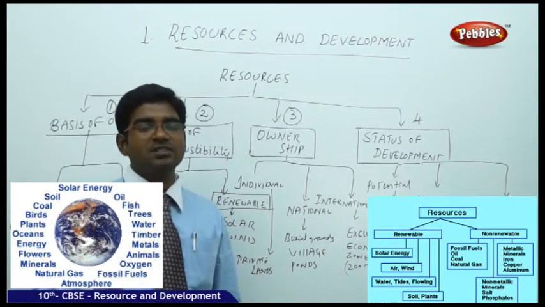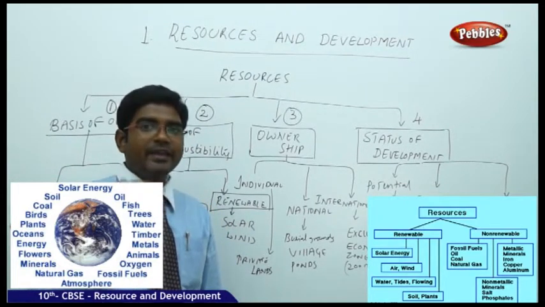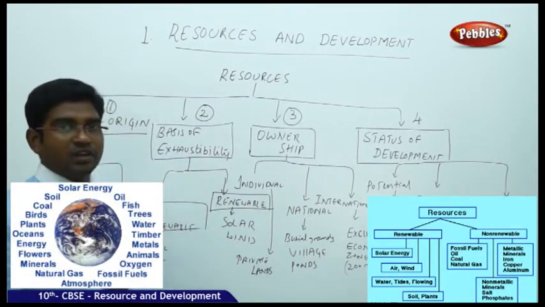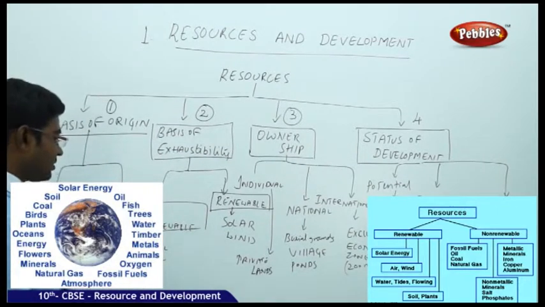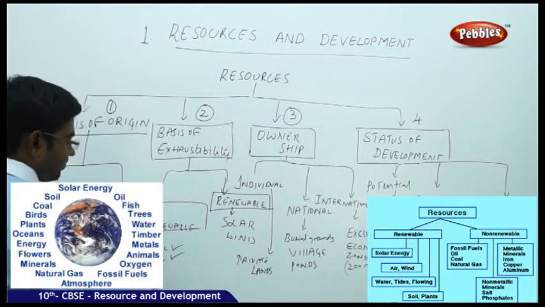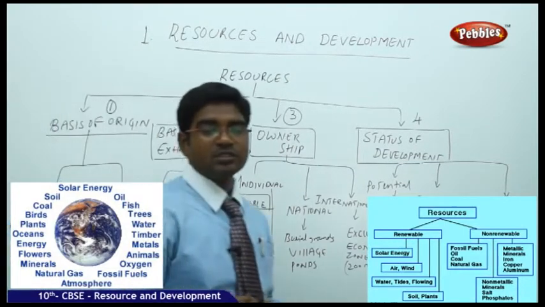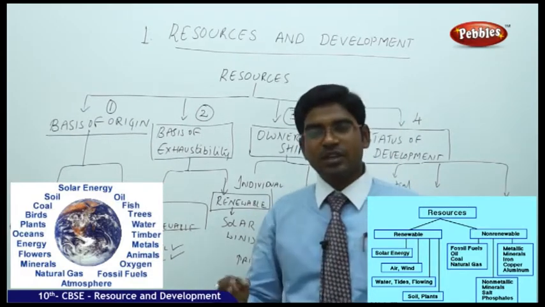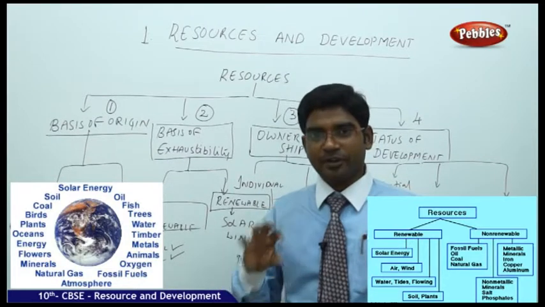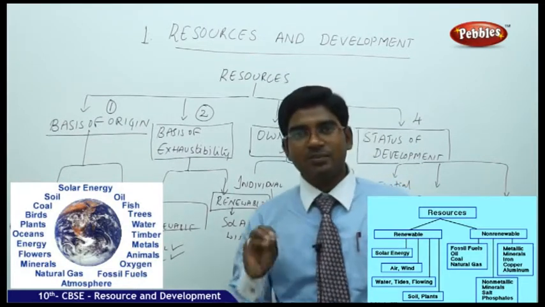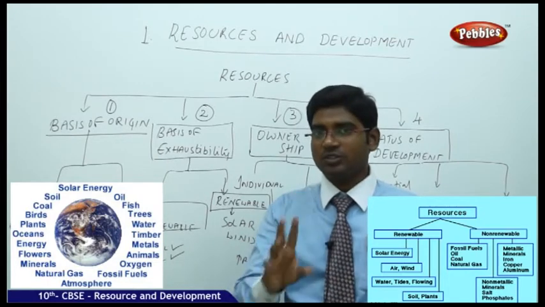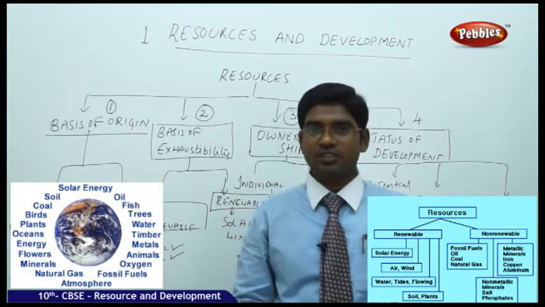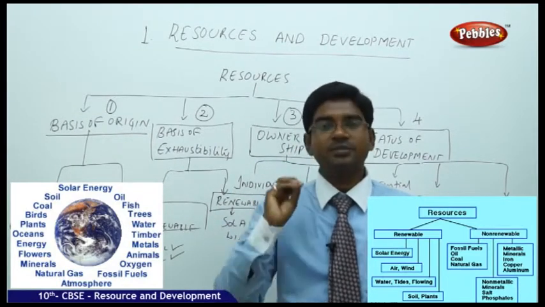So for further clarification, and to understand this better, it has been divided into non-renewable and renewable sources of energy. Non-renewable sources are petrol and coal. These kinds of resources, we cannot renew them. For example, petrol once used is done; we cannot reuse the petrol. In the same way, coal, once it is burned, turns into ash and we cannot use it again. So these two come under the category of non-renewable sources.